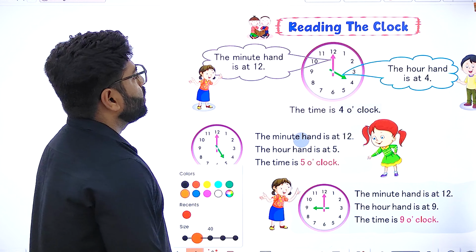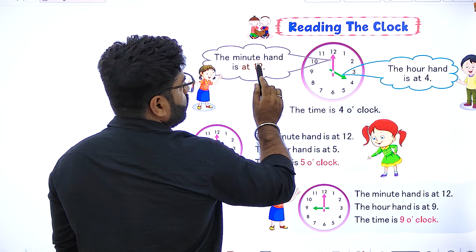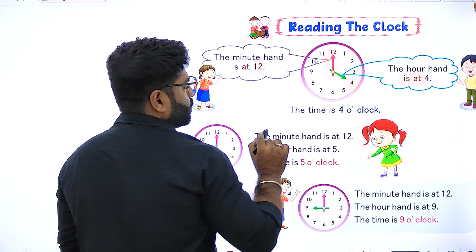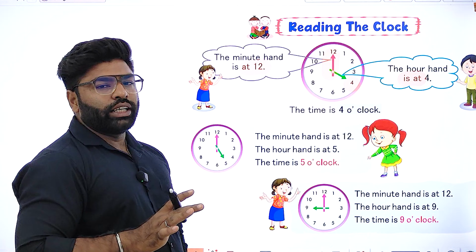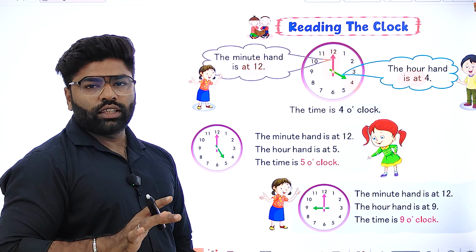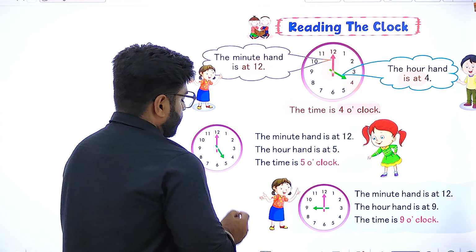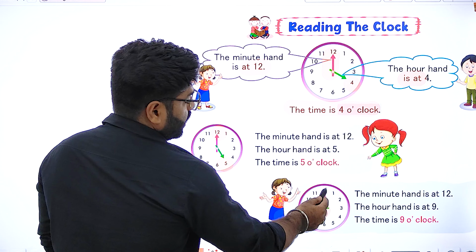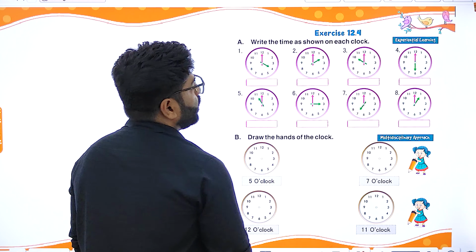Okay, here we are reading a clock. The minute hand is at 12 and the hour hand is at 4. So this shows the complete 4 o'clock time. That is, 4 hours are completed. There is no minute left. So we can say that it is 4 o'clock. Okay. Here we are at 5 and 12. So this is 5 o'clock. Here we are having 9 and 12. So this is 9 o'clock. So we have the complete time.